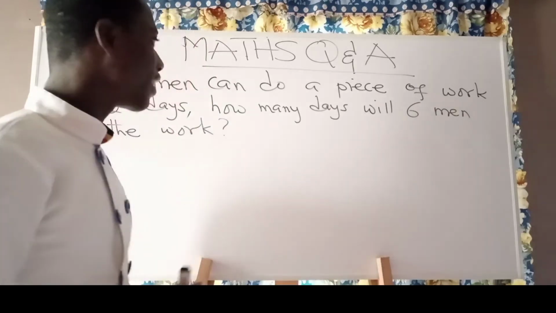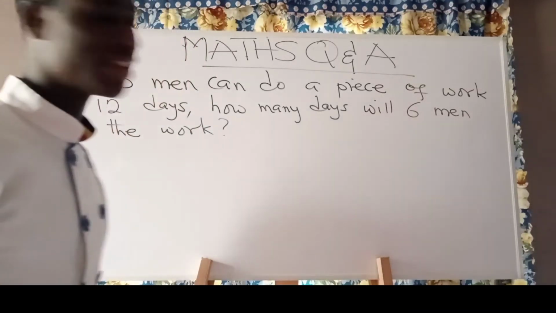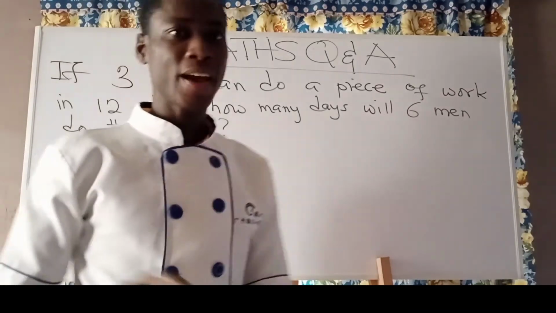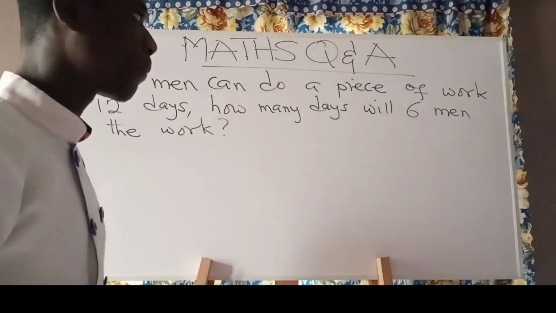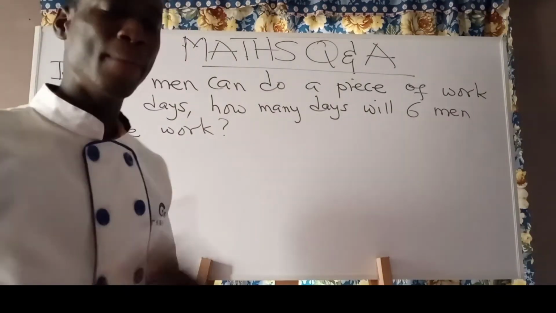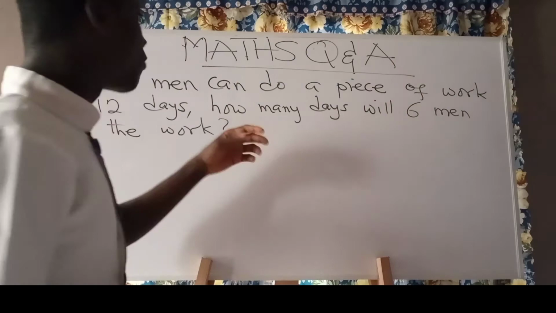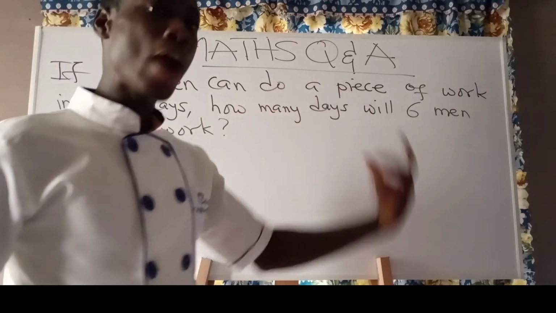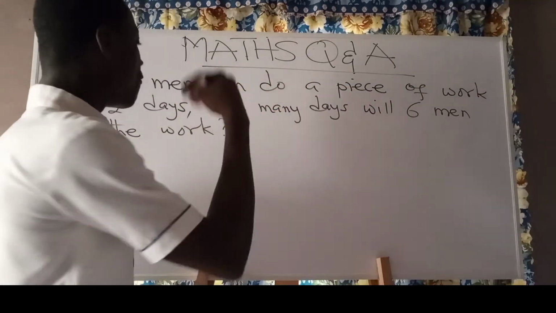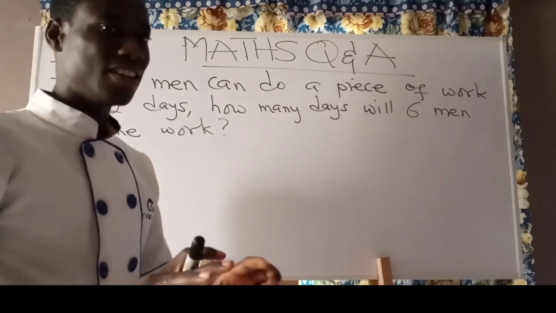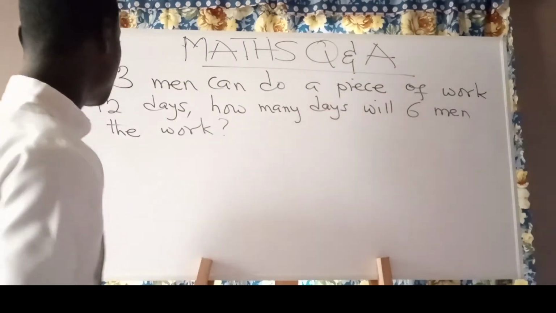Now, let's look at this question and figure out whether it is a direct proportion question or an indirect proportion question. As I've been mentioning in the previous videos, whenever you're given a word problem question, first write down the data. So let's write down the data here.